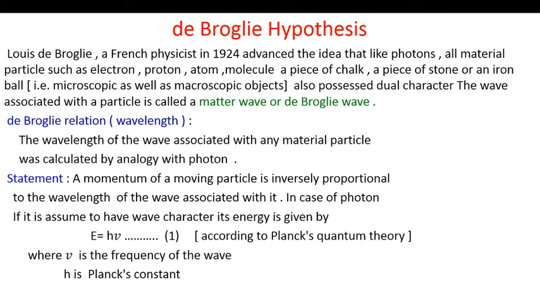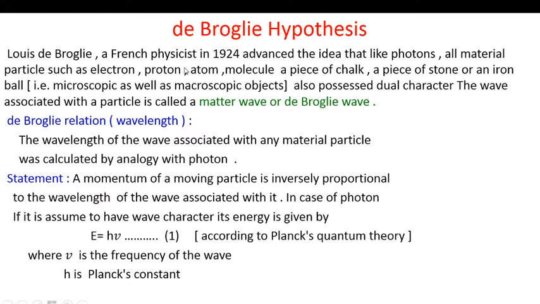Friends, the scientist Louis de Broglie, a French physicist, in 1924 advanced the idea that like photons, all material particles such as electron, proton, atom, molecule, a piece of chalk, a piece of stone or an iron ball, that is, the microscopic as well as macroscopic objects, also possess dual character. The wave associated with a particle is called a matter wave or de Broglie wave.